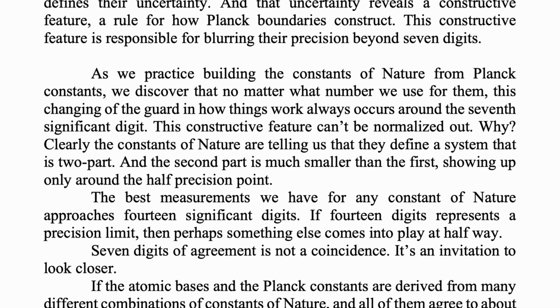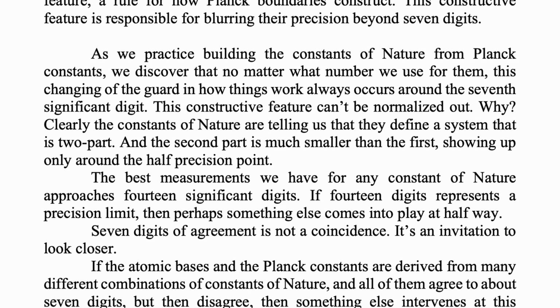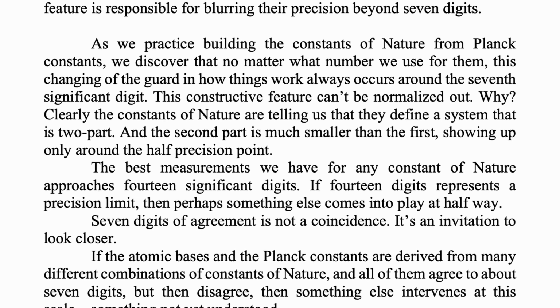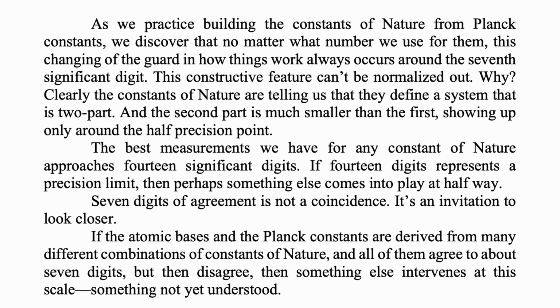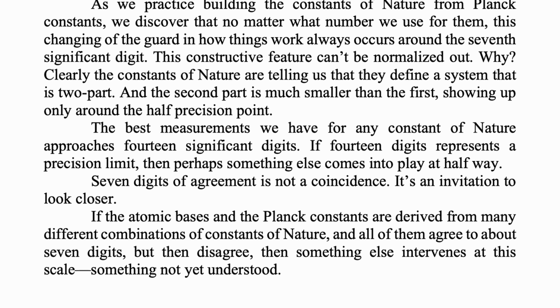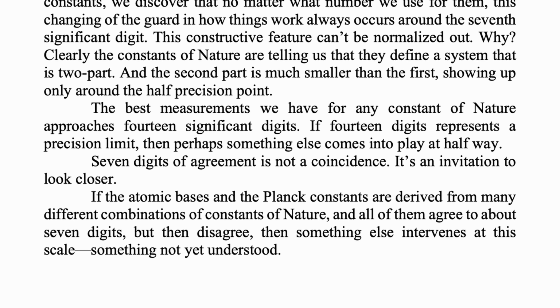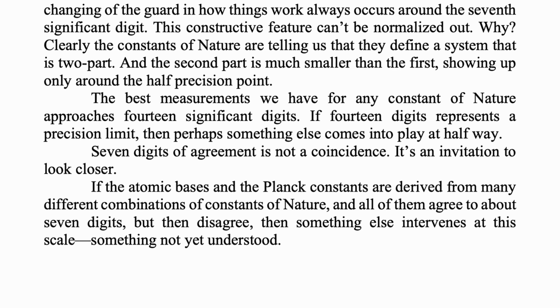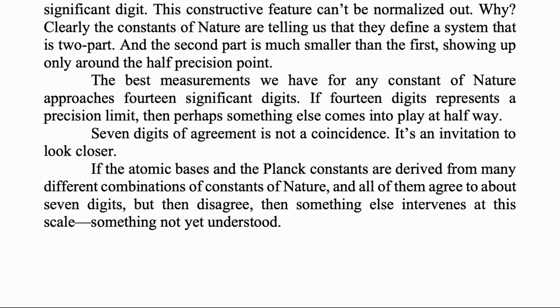Why? Clearly, the constants of nature are telling us that they define a system that is two-part, and the second part is much smaller than the first, showing up only around the half-precision point. The best measurements we have for any constant of nature approach 14 significant digits. If 14 digits represents a precision limit, then perhaps something else comes into play at halfway. 7 digits of agreement is not a coincidence. It's an invitation to look closer.